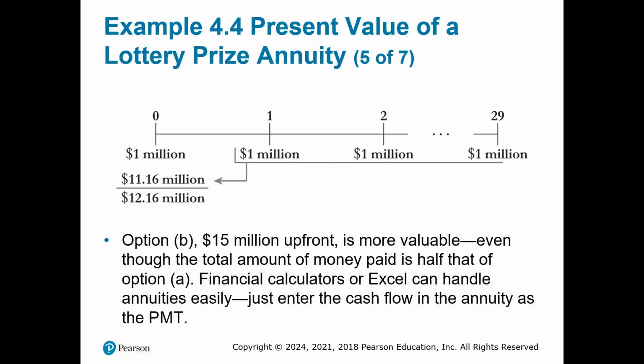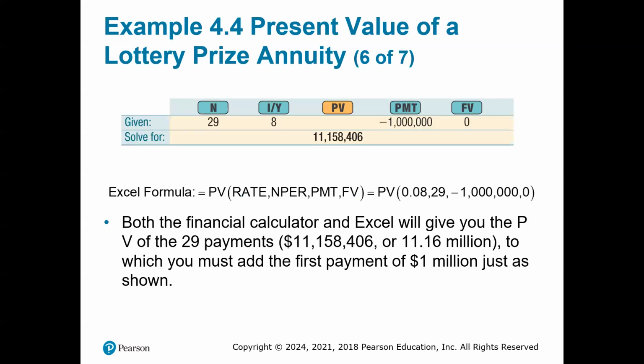Financial calculators or Excel can handle annuities easily. You just enter the cash flow in the annuity as the PMT on your calculator. And if you have a financial calculator, this is how it should display.